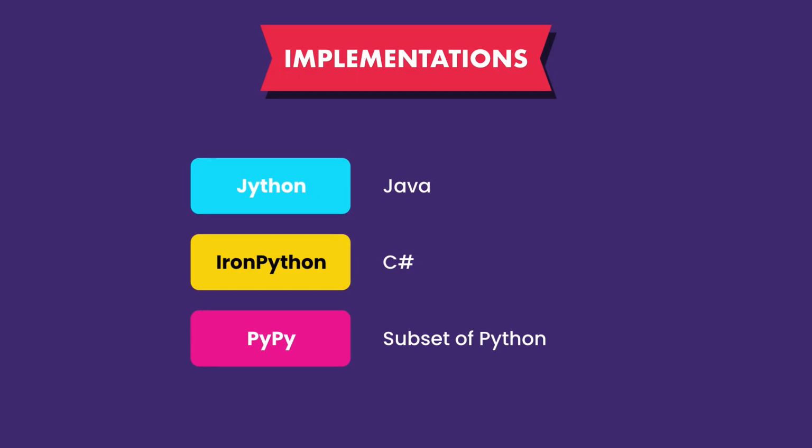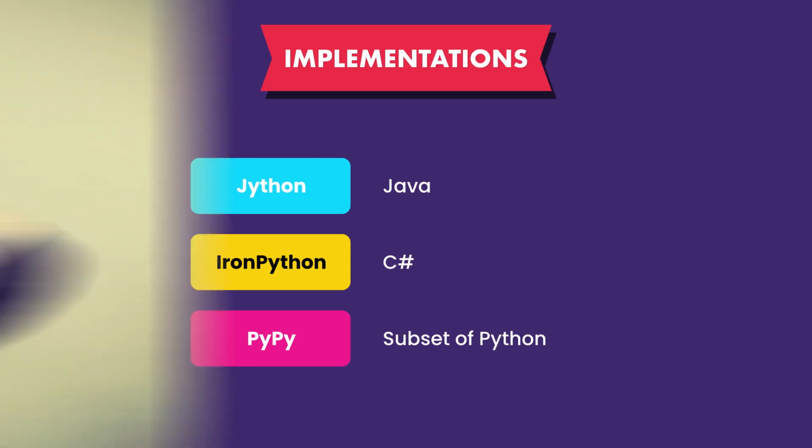In theory, if we give some Python code to any of these implementations, we should get the same result. But in practice, that's not always the case. Certain features may be available in one implementation but not another, or they may just behave a little bit differently in a particular implementation. Now you might ask, what is the point of this? Why do we have several implementations of Python?